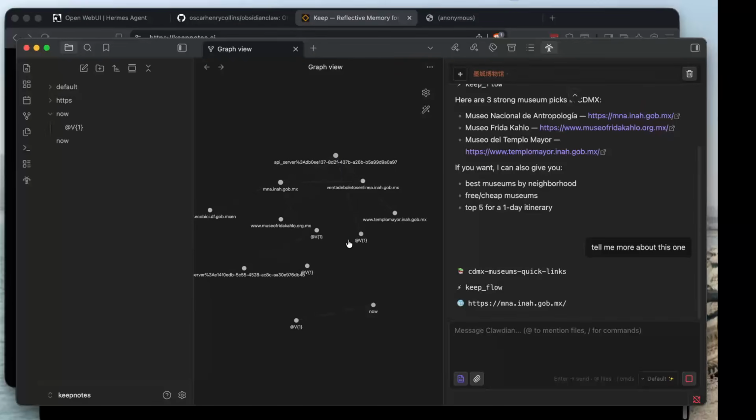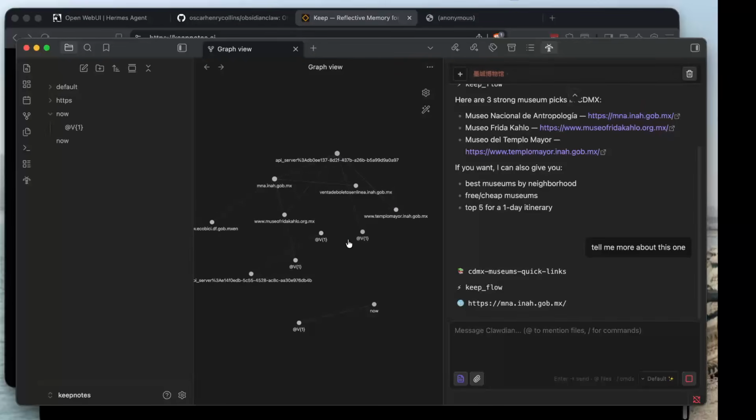We track all of the history of the conversations as little fragments of notes. We're not grabbing enormous amounts of data from the web and putting it into memory. We're capturing the conversation and as much as we want about the things that we're talking about. So if I'm going to go visit Mexico City, it'll tell me a little bit more about this one.